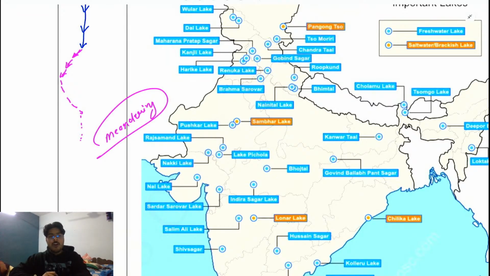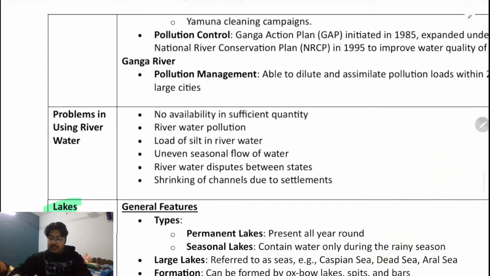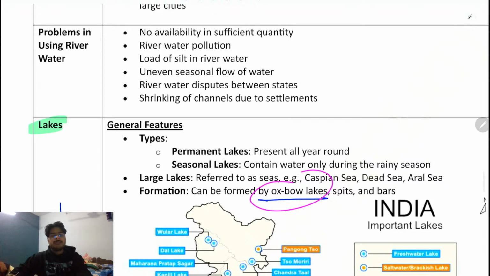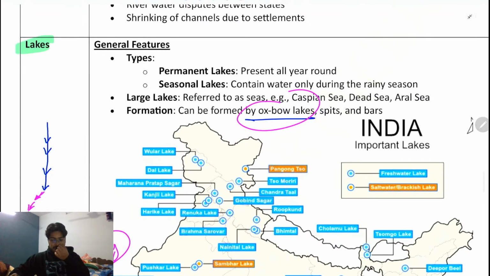I think now you can see it properly. Clear? Meandering of the river, meandering of the lake. This forms the Oxbow Lake, as it has been mentioned here. So now you got the reason for the formation of the Oxbow Lake.